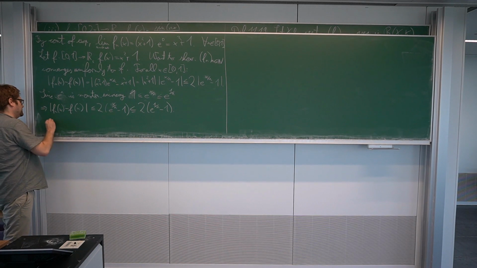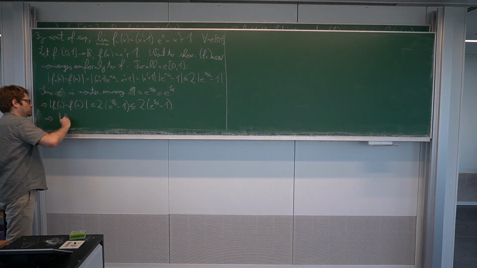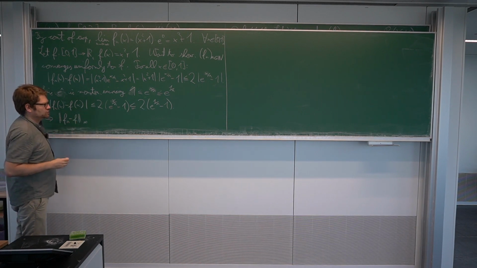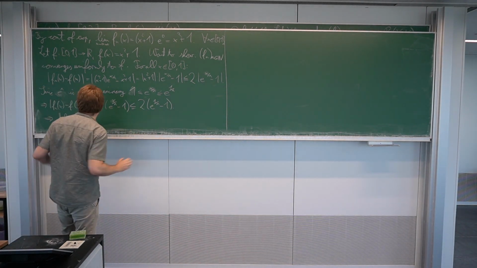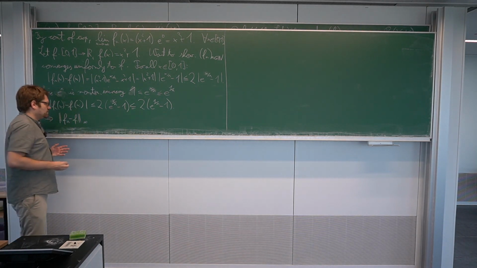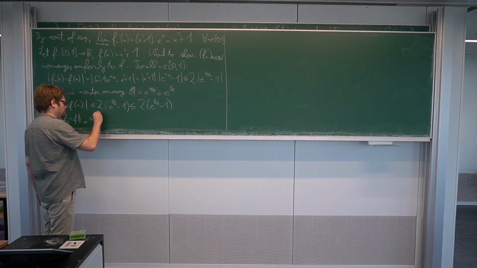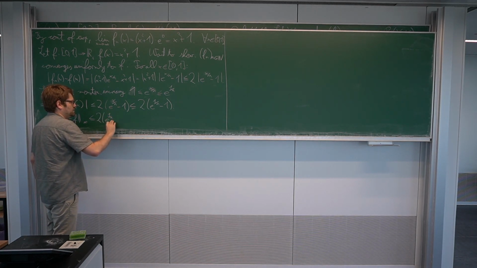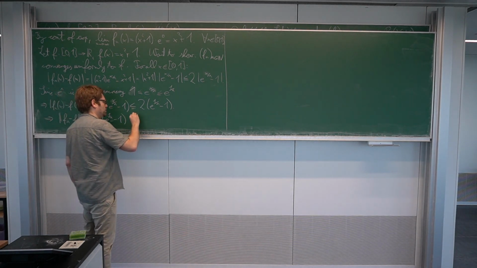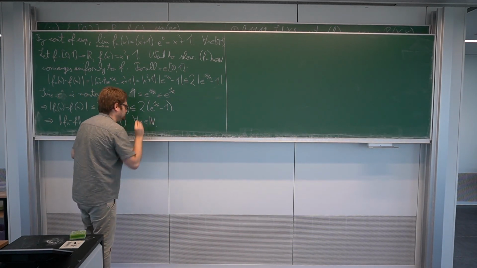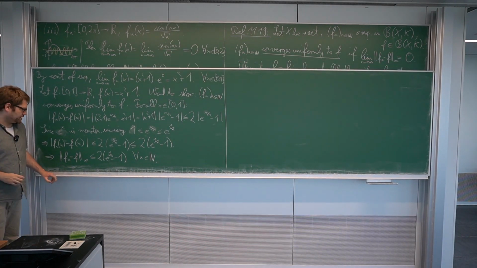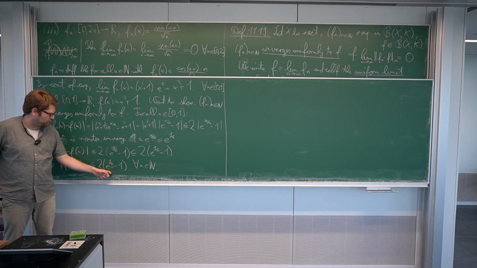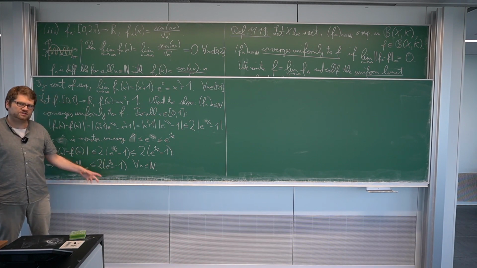So this means the sup norm of fn minus f, which is the supremum over all these expressions, since this is an upper bound for these expressions over all x. Since the supremum is the smallest upper bound, we get that this is smaller than or equal to 2 times e to the 1 over n minus 1 for all n in N. So we see now this is an upper bound, and if n goes to infinity, this expression goes to 1, so the term on the right side of the inequality goes to 0.